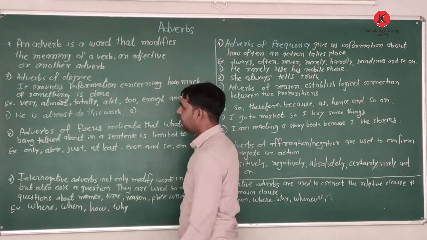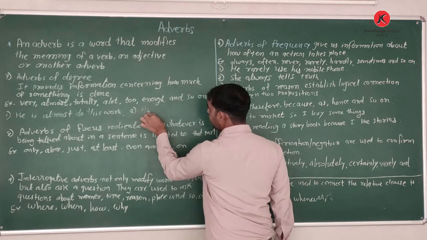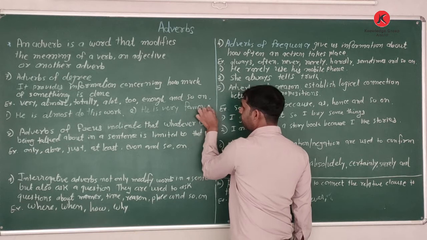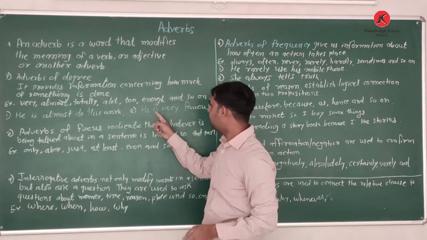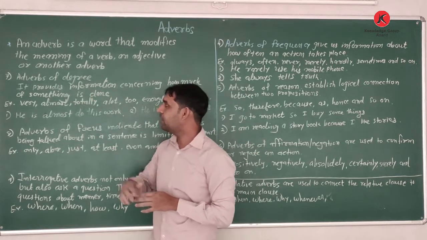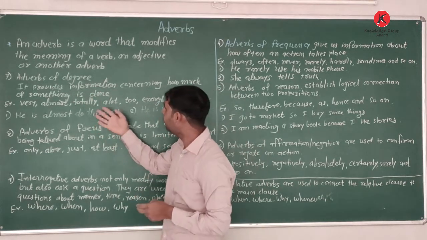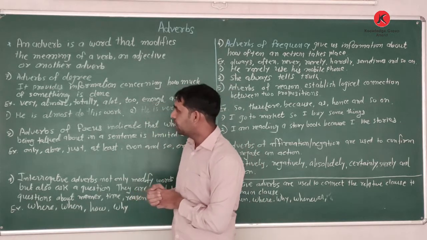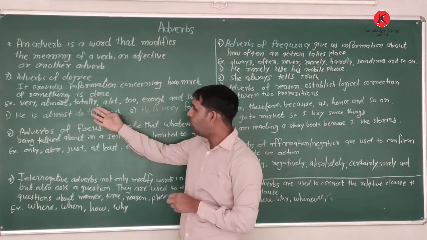Second example, he is very famous. Famous is an adjective. He is very famous. The adverb here I use is very. So it's a degree. It shows the information concerning how much something is done. Okay. We use very, almost, totally.